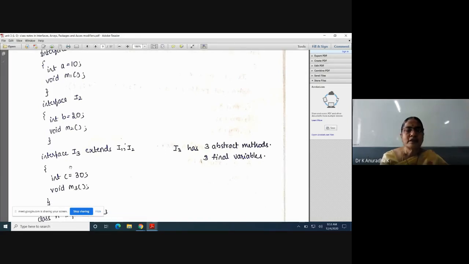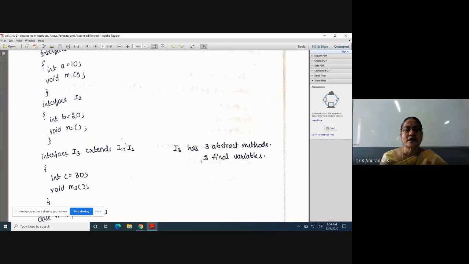Already explained, no? Between interfaces we can use the extends keyword like classes. One class can extend only one class in Java, but one interface can extend any number of interfaces. Between classes and between interfaces we can use the extends keyword. So here I am defining one more interface I3, which extends both I1 and I2. This is nothing but multiple inheritance. Through interfaces we can achieve multiple inheritance in Java.